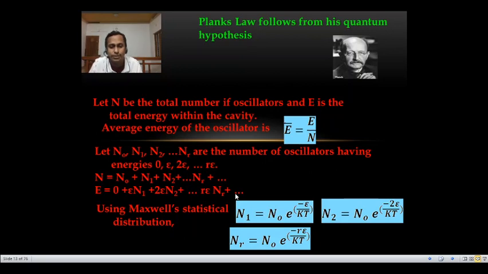I think up to this it is very clear. N is the total number of oscillators, E is the total energy. But the problem is, depending upon the situation or temperature, the number of oscillators possessing a particular energy may vary. For example, just before I mentioned an example of marks scored by students in a particular class. Suppose you study well, you will get more marks.